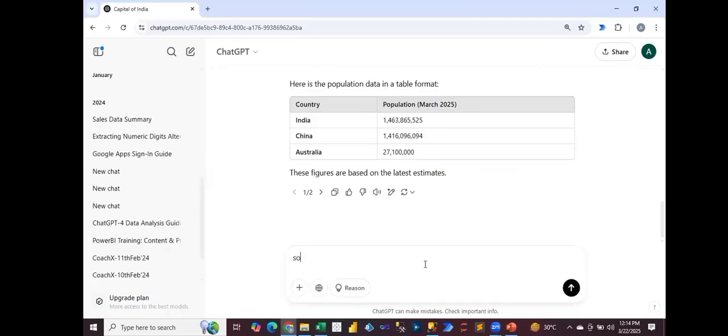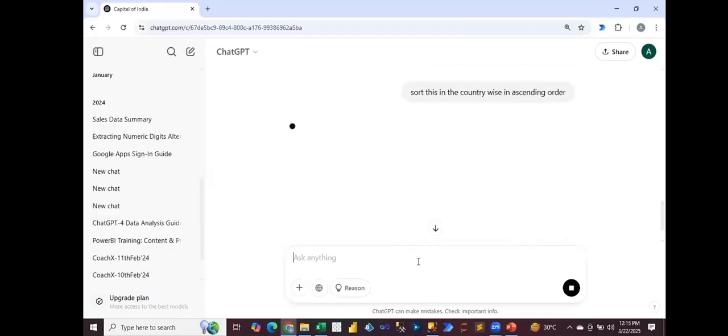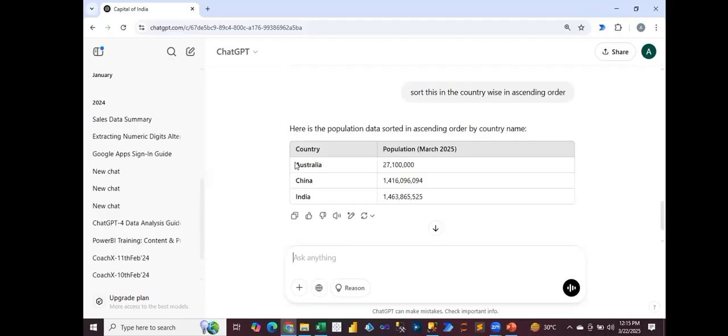And if I say sort this country-wise, in descending or ascending order, for example, if I say descending or ascending order, see, look, now Australia is on top, alphabetical, you can see, right?